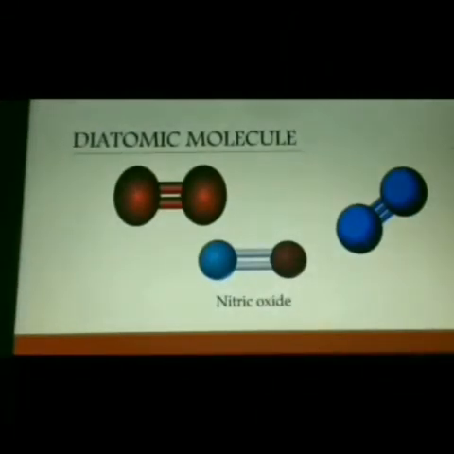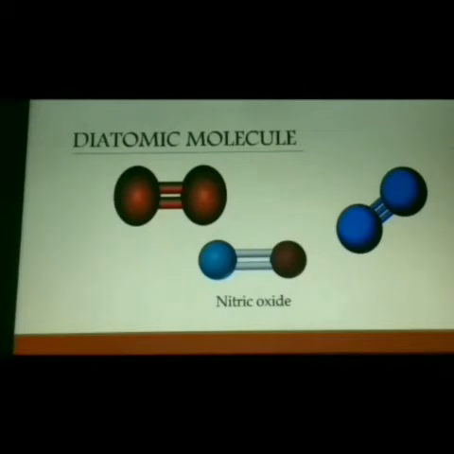And next one, diatomic molecule. The word di refers to two. So when a molecule is made up of 2 atoms, that is known as a diatomic molecule. Here you can see pictures of diatomic molecules. It is one atom and this is another atom. While combining, you get a molecule.